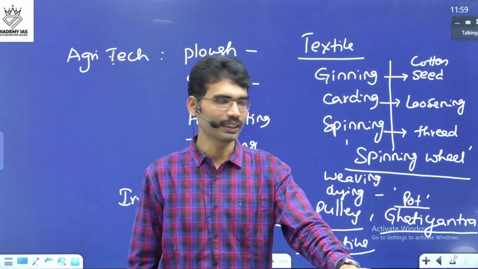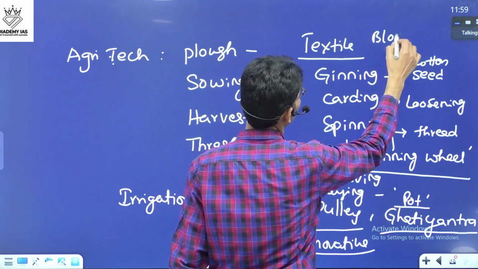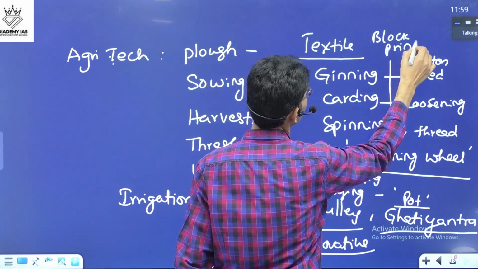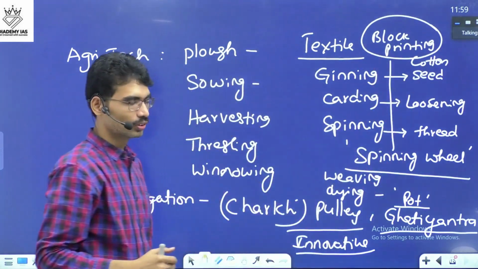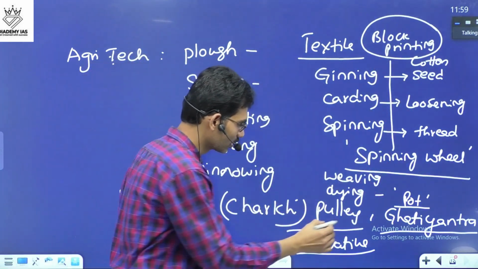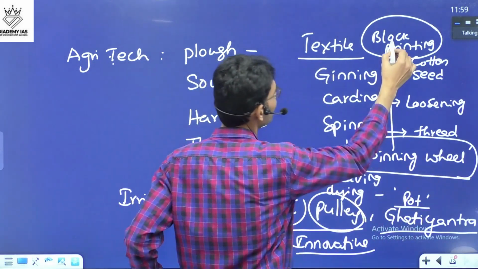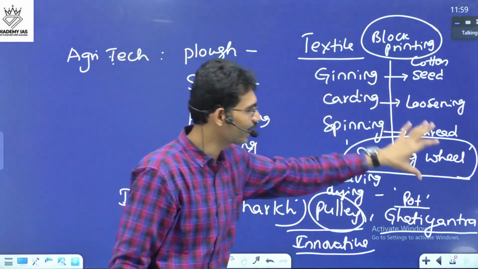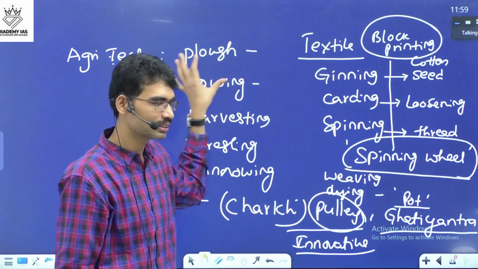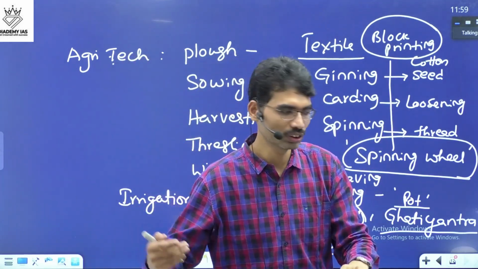So block printing was important development during this time period, block printing. So this is how, here, pulley, spinning wheel, block printing. These are the new developments during Delhi Sultanate time period, but activities are same activities. Different activities, they use a little bit new innovation.